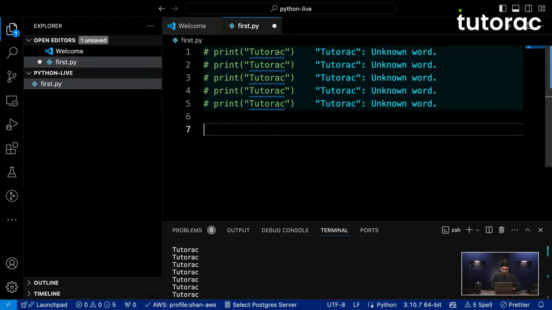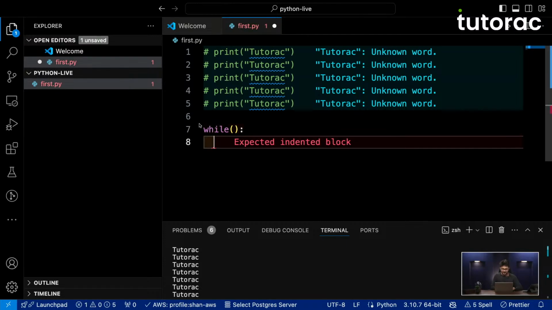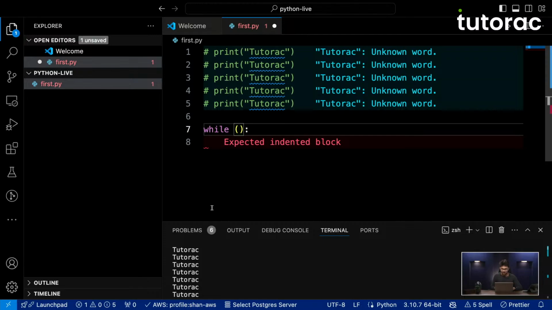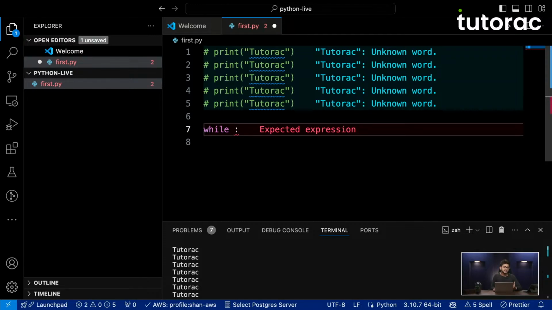For example, let's say I write while, and then some condition. Even when I don't have a parenthesis, I can still write while and then some condition. A while loop will run until a certain condition is true. A while loop does not know when this condition will go false, and therefore will continuously run as long as the condition is true.